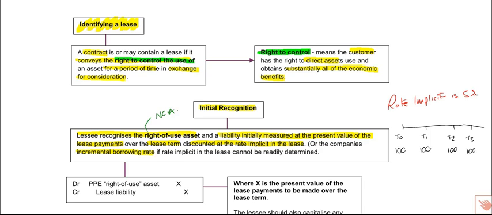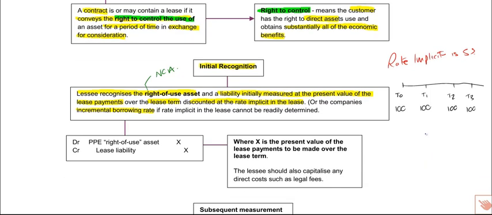What this would require us to do now is to discount those sums of money payable into their present value in order to recognise an asset and a liability. So £100 payable today is worth £100. The £100 payable in 1 year's time, we would need to discount by timesing it by 1 over 1 point our discount rate to the power of the number of years, which is 1. The £100 payable at the start of year 2, we need to discount as 1 over 1 point, the interest rate, 5%, to the power of 2 years.